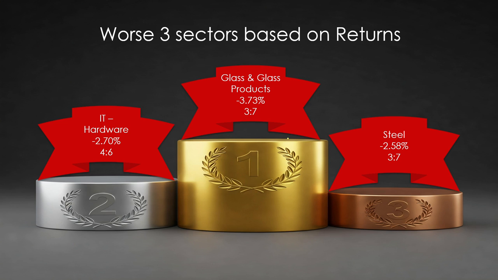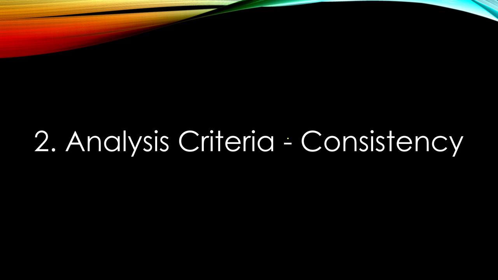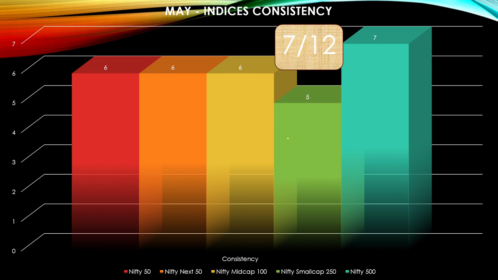So now let's move on to the next analysis criteria, which is consistency. Based on consistency, let's have a look at this graph. This graph is again showing the top five broader indices and their performance in terms of consistency over the last 10 years. This red bar is for Nifty 50.